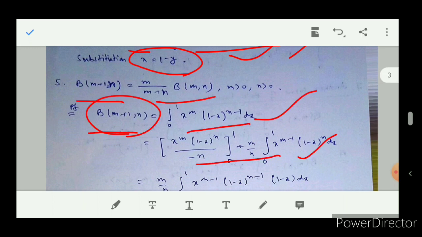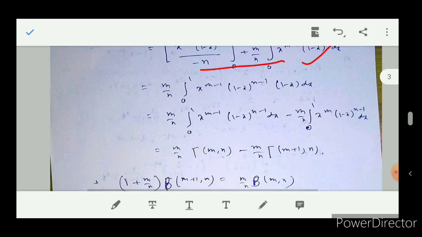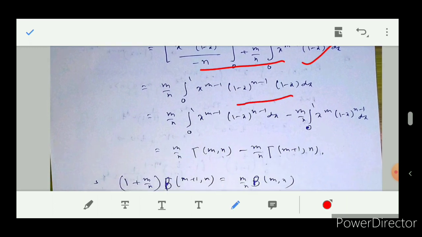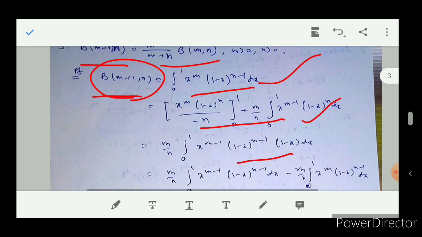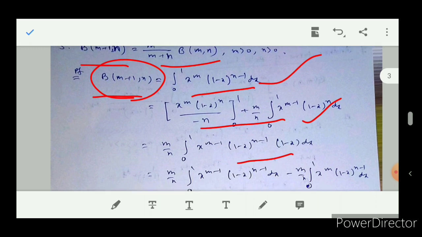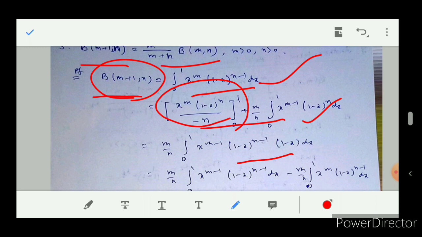Then this integral will come here. Actually the first part is 0 at x equal to 0 and x equal to 1. In both cases it is 0, therefore it is being omitted. And 1 minus x whole to the power n, I have written this part as 1 minus x whole to the power n minus 1 into 1 minus x.